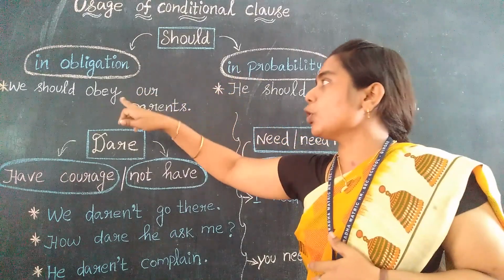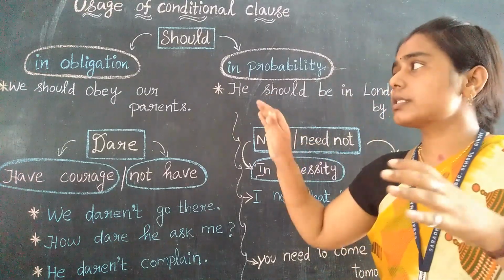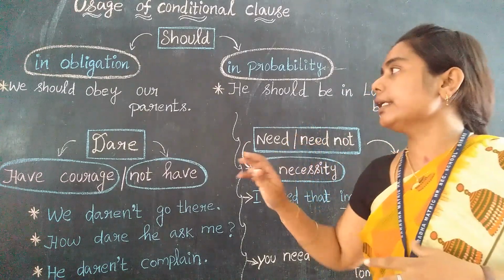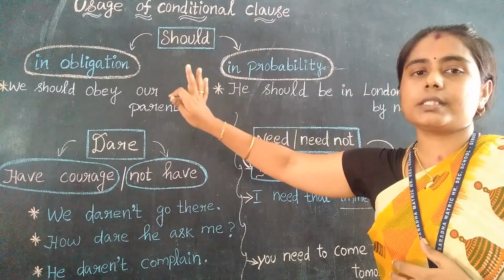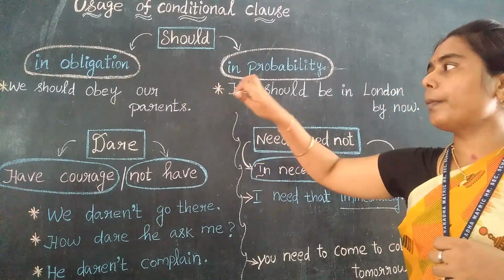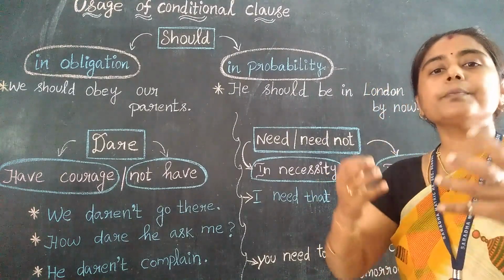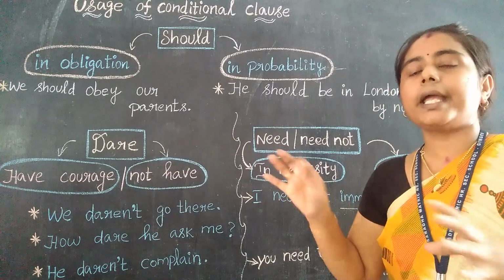See, we should obey our parents. We are having some obligations, right? So this is not an order. This will not come under order, right? These are the obligations, some of the obligations we should have. We should obey our parents. We should respect our teachers. We should help the poor. So these are all obligations. This is not ordered by anyone else.